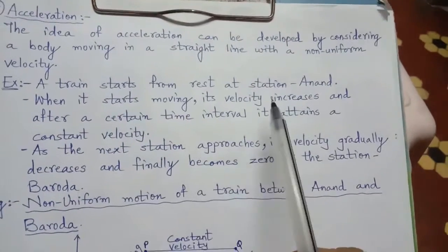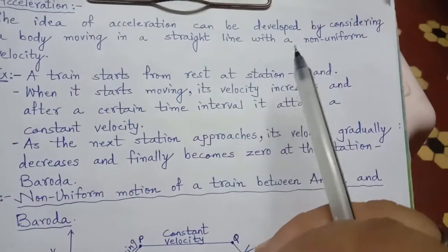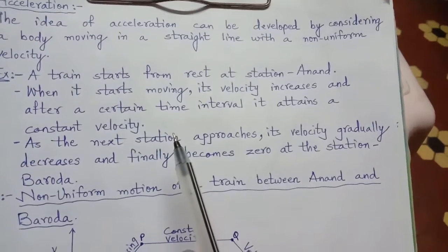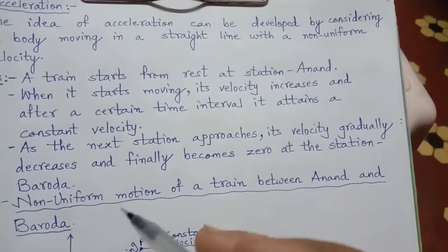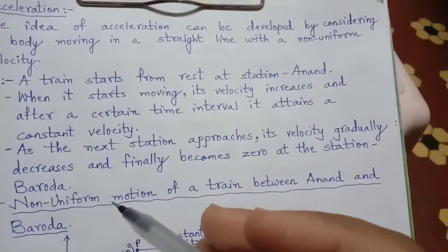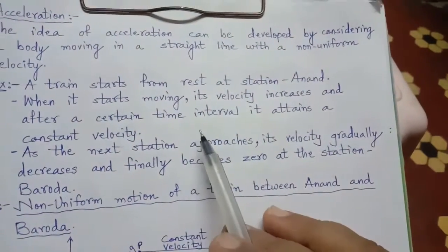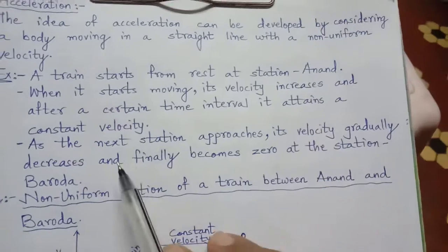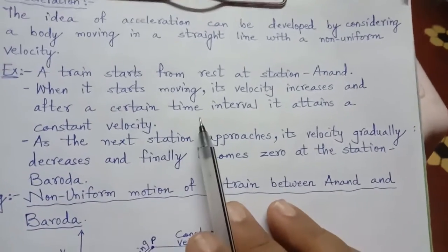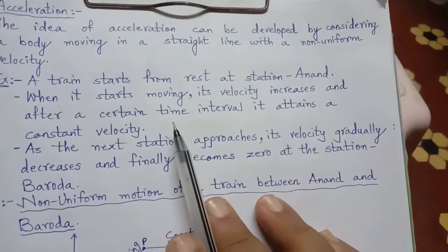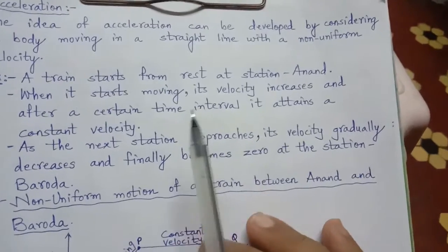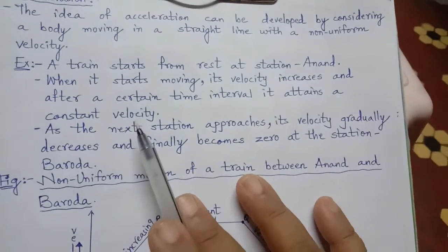As soon as it starts, slowly its speed will increase. So we can say velocity will increase because the train will start moving in a particular direction, and slowly and gradually its velocity increases, and at a certain time interval it will attain a constant velocity.